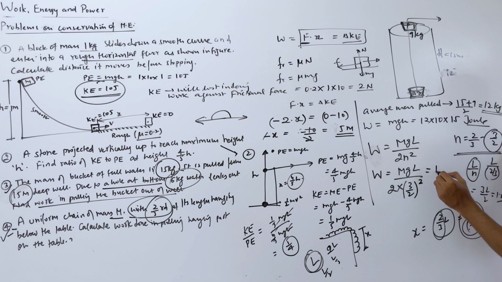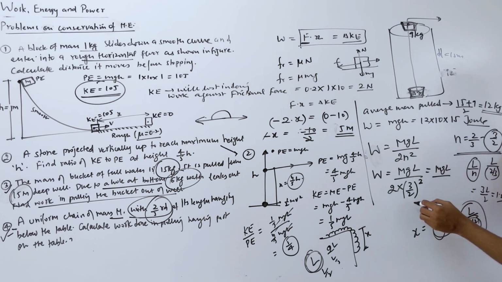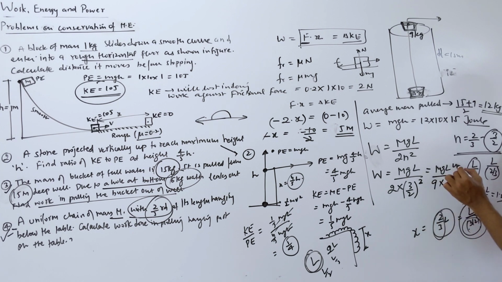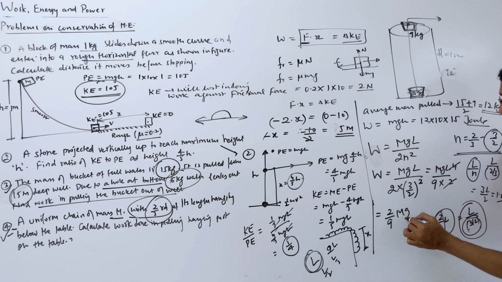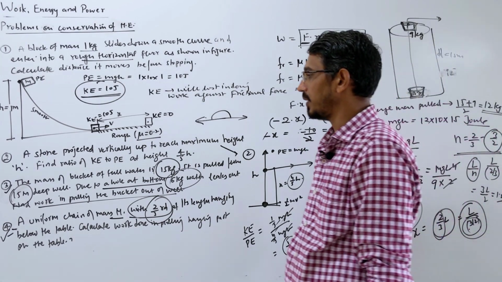If you see, this becomes mgL, and the 3 by 2 squared gives 9 by 4, and this 4 goes up, and 2 is there, and again it gets cancelled. So the correct answer will be 2 by 9 of mgL. That will be the work done in pulling this chain onto the table.